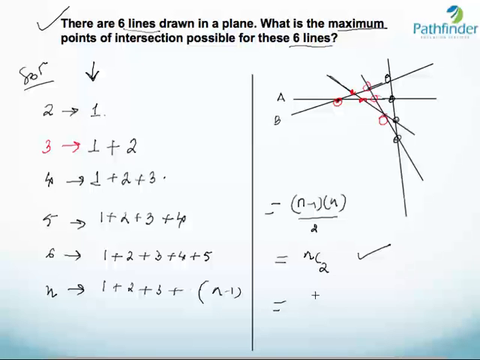In our case, the value of n is 6. So the maximum number of points of intersection will be 6C2, which is equal to 15.